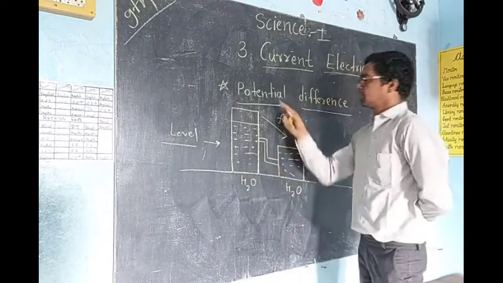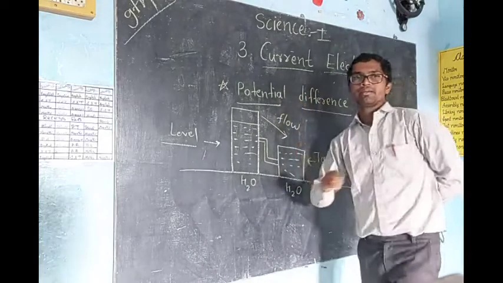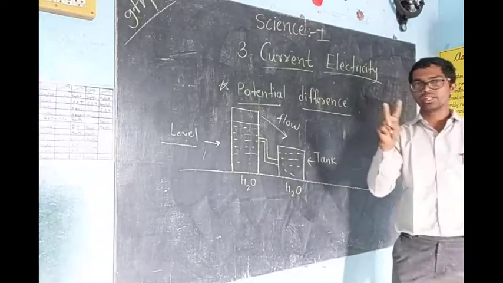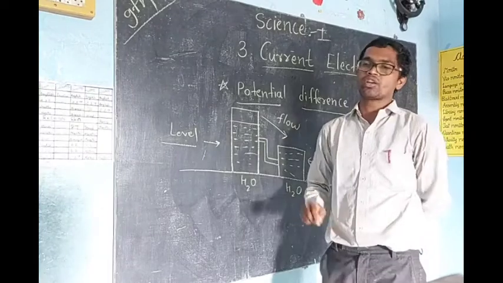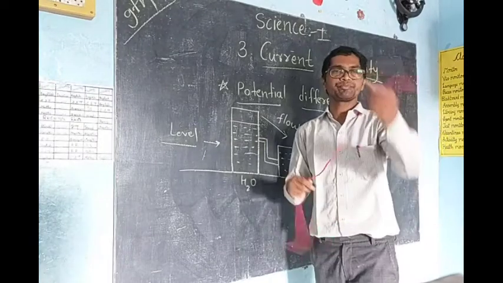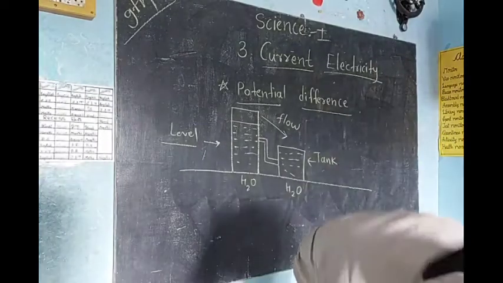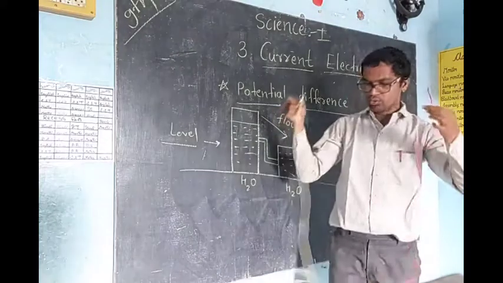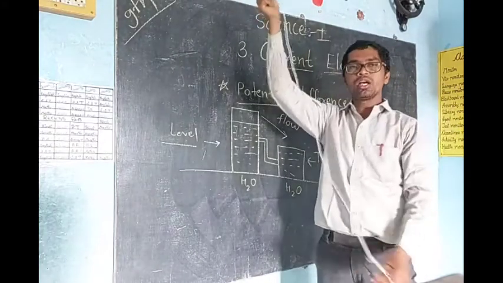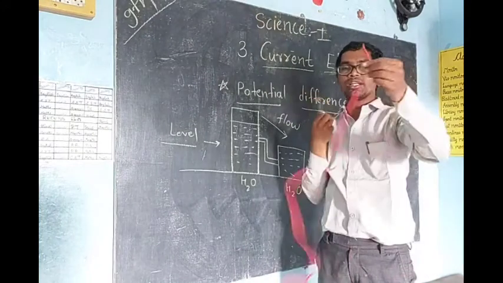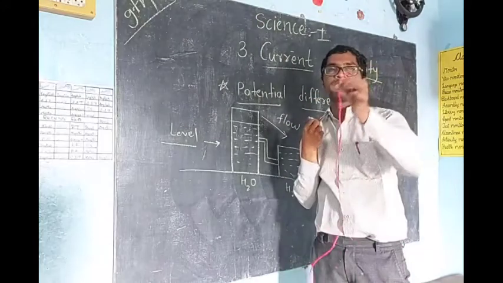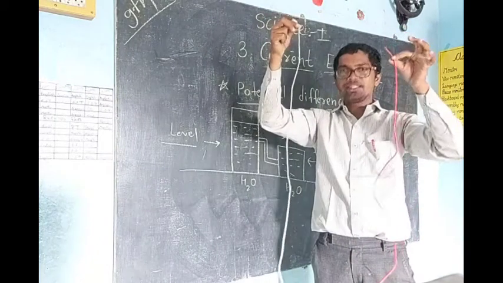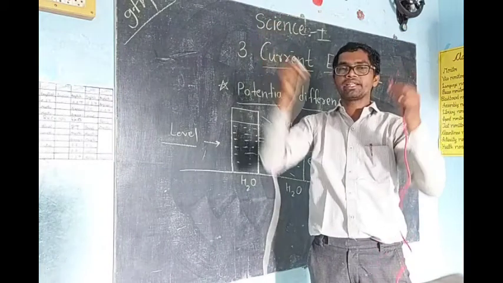Potential and difference are two different words with different purposes. Actually, we require two things. In a single thing we cannot find a difference. Suppose this is a wire. If I have one more wire, then I have two wires, and only then can I differentiate between them. A single wire I cannot compare with another. To compare wires we require two wires. See, this is a thick wire, this is a thin wire, this we call difference.